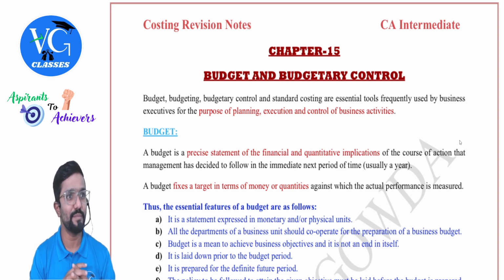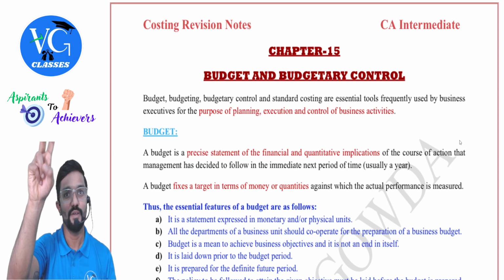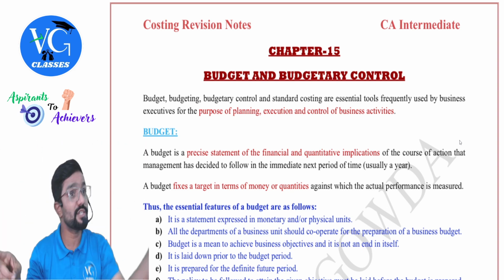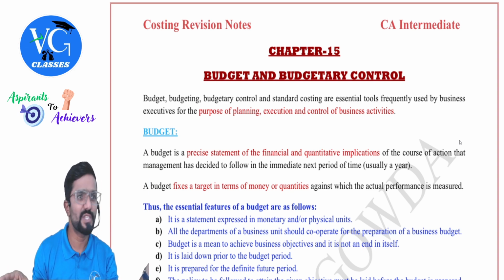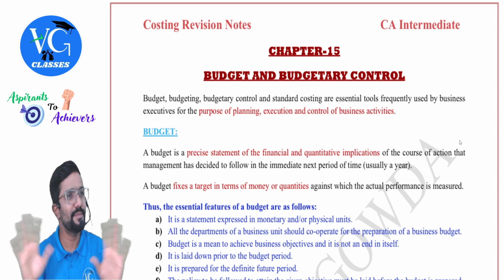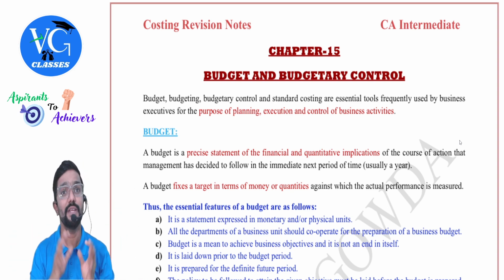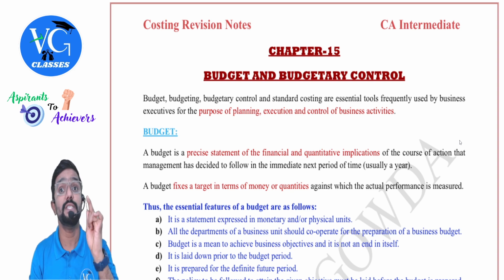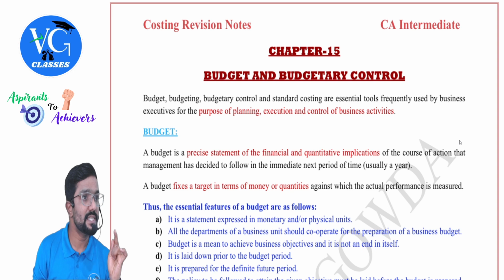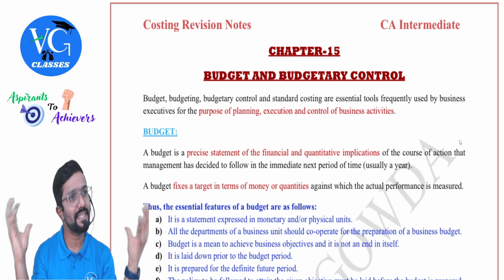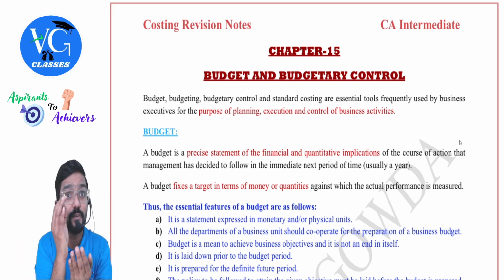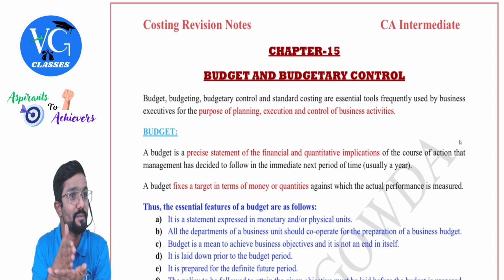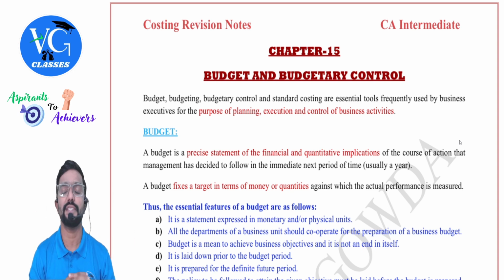So 31 state members plus 2 central members. One is the Union Finance Minister, another one is the Union Minister of State for Finance, Pankaj Chaudhary. Names you need not remember, but I'm just telling you. Nirmala Sitharaman is the Union Finance Minister, the head of the GST Council. While conducting the meeting, at least half of the members should be present. That is the quorum for the GST Council meeting.